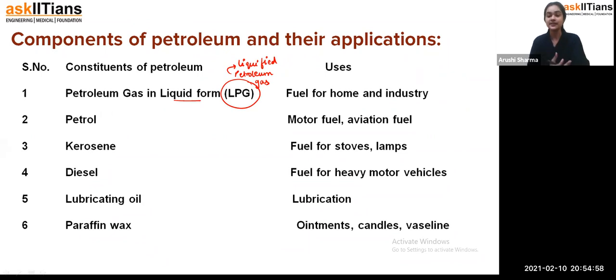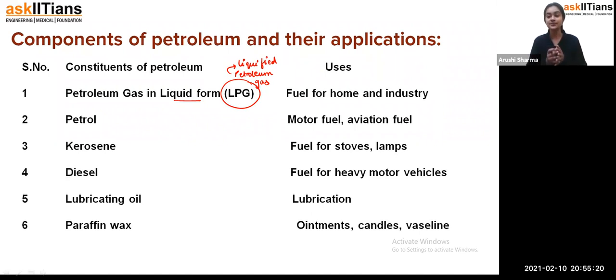Fine, because students, if I tell you that in a very older time, people generally used cow dung or wood for cooking. But students, what happened with the burning of the wood and the cow dung? There is a release of so much smoke and ashes, and many toxic gases are getting released, which is polluting the nature.